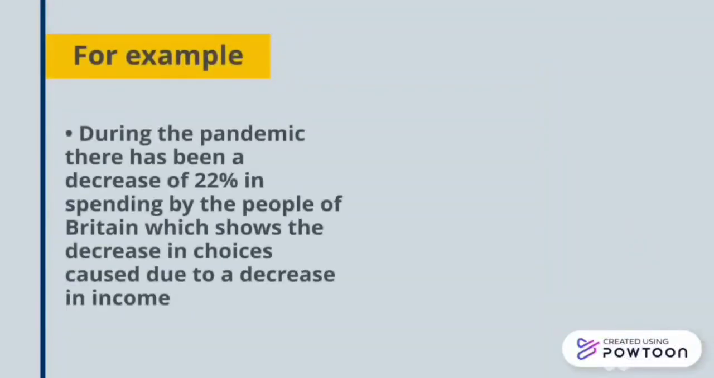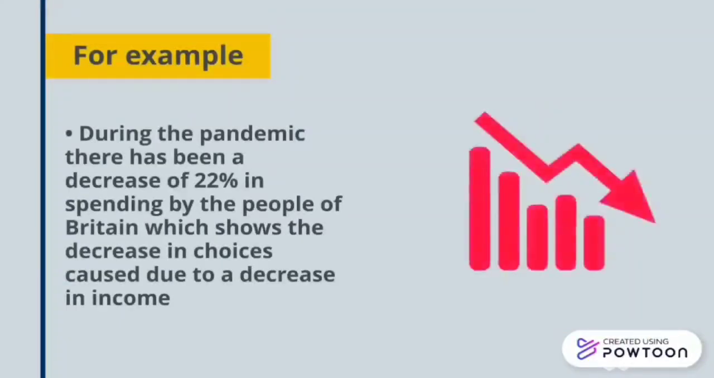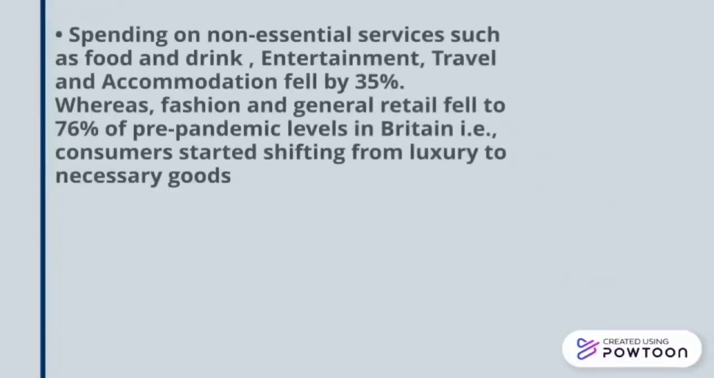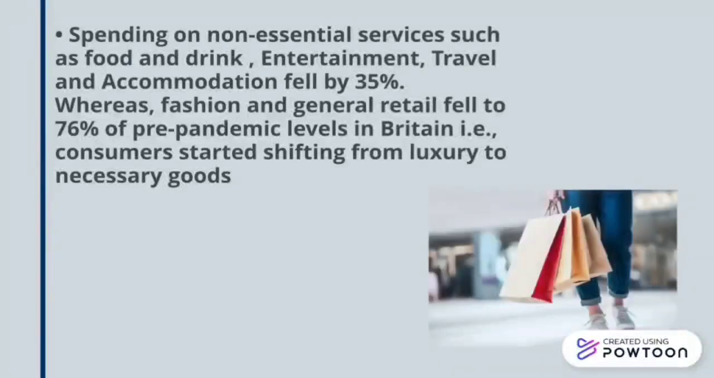For example, in Britain, during the pandemic, there has been a decrease of 22% in spending by the people, which shows the decrease in choices caused due to a decrease in income. Spending on non-essential services such as food and drink, entertainment, travel and accommodation fell by 35%, whereas fashion and general retail fell to 76% of the pre-pandemic levels in Britain. That is, consumers started shifting from luxury to more necessary goods.